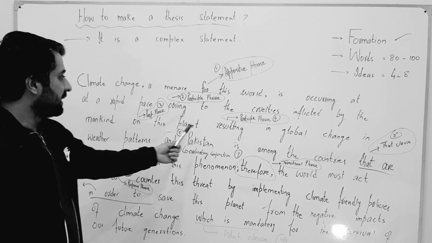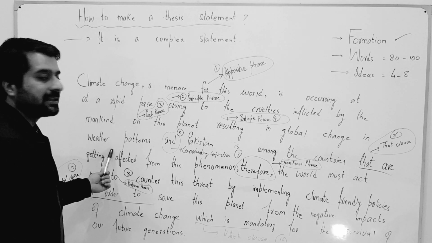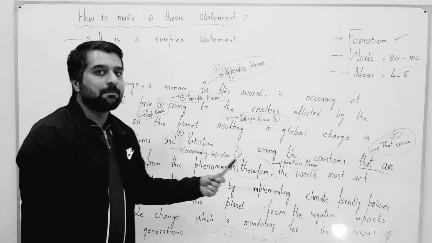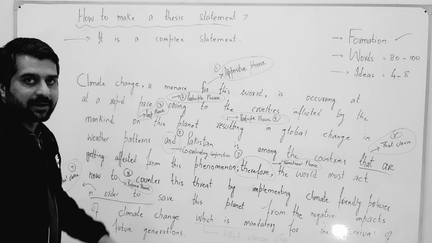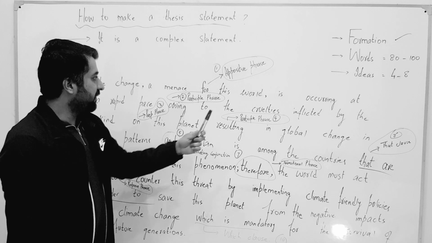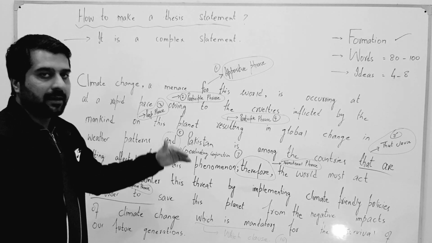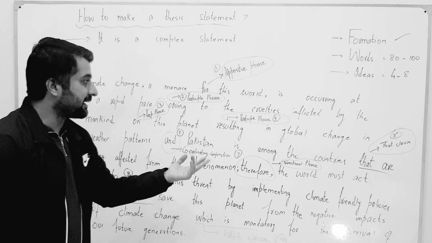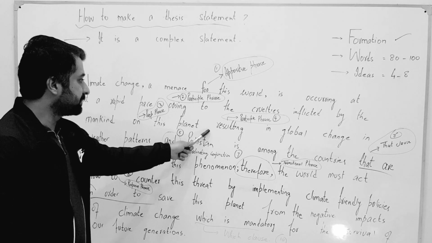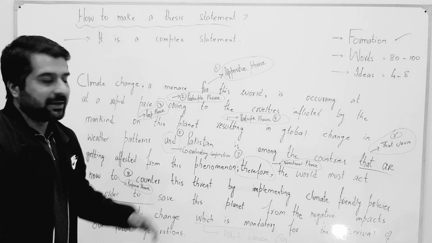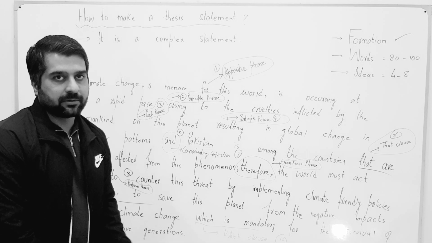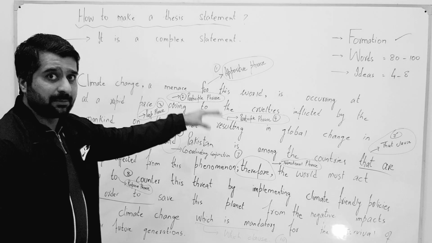Now the third line is "resulting in global change in weather patterns". So the third line is also a participle phrase, and it is explaining the impacts of climate change; change in weather patterns is the impact of climate change. So in the first three lines, I have used an appositive phrase and participle phrases to define climate change in the very first line. In the second line, I have explained the reason for climate change, and in the third line, I have explained the impacts by using phrases. And it's a single sentence and not more than one sentence. I have connected three ideas with the help of phrases.